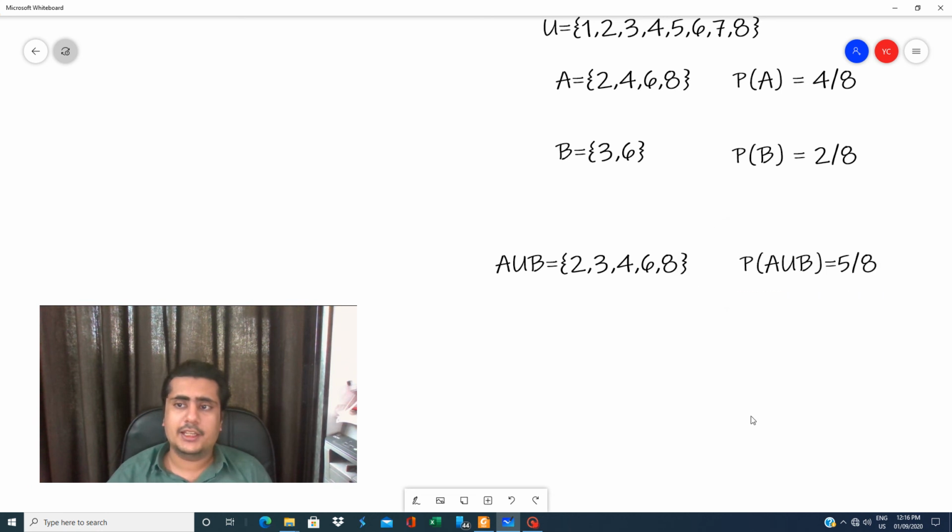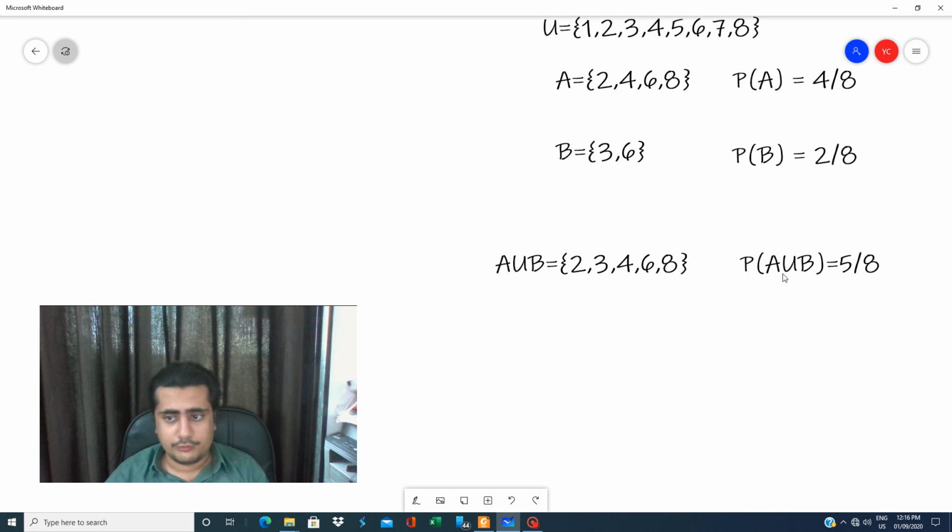If you observe keenly, P of A is 4 by 8 and P of B is 2 by 8. If I combine both, 4 plus 2, it should be 6 by 8. But the answer is 5 by 8. Sir, why is 6 not the answer? Because 6 is repeated two times, and in a union we never repeat an element. So 6 is counted only one time, so it's 4 and 1, 5 elements.